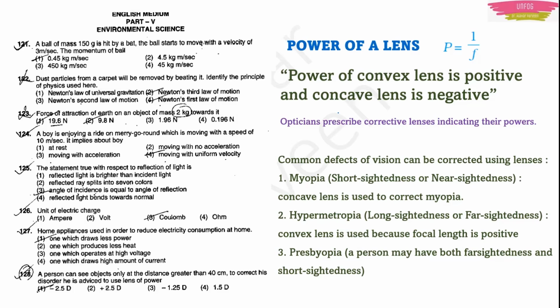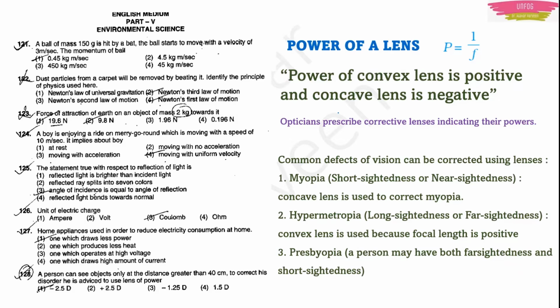First one is myopia, or short-sightedness or nearsightedness. In this problem, a concave lens is used to correct myopia. Next is hypermetropia, or long-sightedness or far-sightedness. Here a convex lens is used because focal length is positive. And the third one is presbyopia. A person may have both far-sightedness and short-sightedness. This can be corrected using a lens with a combination of both concave and convex lens. Okay, so this was just a quick glance at the power of the lens.